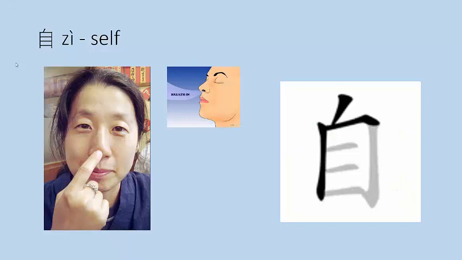You don't have to trace this character, but it's part of 自行车, ride a bike. 自 means self, because 自行车, bike, means self-propelled car. It's also the nose radical, because when Chinese people refer to themselves, they point to their nose, because that's where you breathe in. It's where life starts, as opposed to the Western method of thumping our chest, where the heart is.